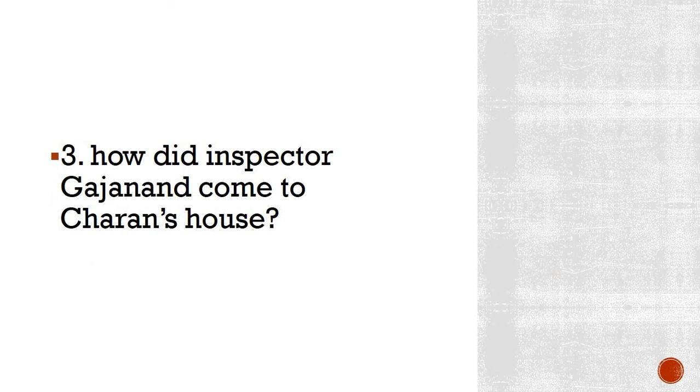How did Inspector Gajanand come to Charan's house? Let's see what the options are. The available options are car, bus, jeep, lorry. So how did Inspector Gajanand travel to Charan's house? By car, by bus, by jeep, or by lorry? Think about the chapter. Try to recollect the story in your mind. Do some brainstorming. You will come to know what the answer is. How did Inspector Gajanand come to Charan's house when he went there to inspect the robbery that happened?